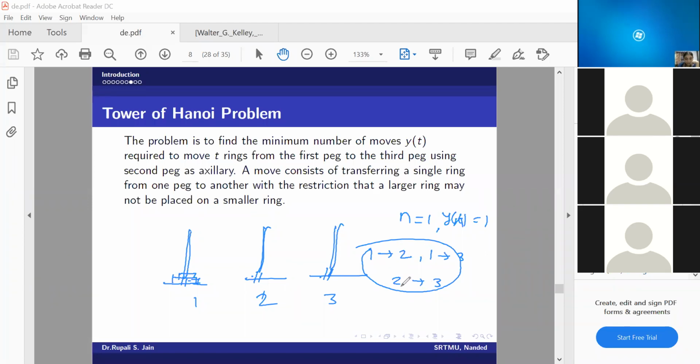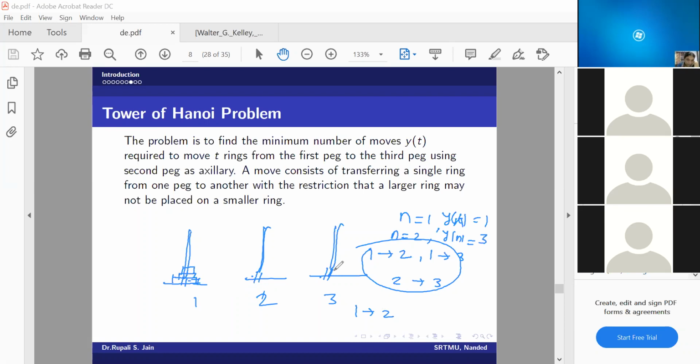Is that okay? Yes, ma'am. So for n is equal to 2, I will require 3 minimum number of moves. Now if I have 3 rings, first I will transfer 1 to 3, and if I transfer from 1 to 2, then bigger will be here.